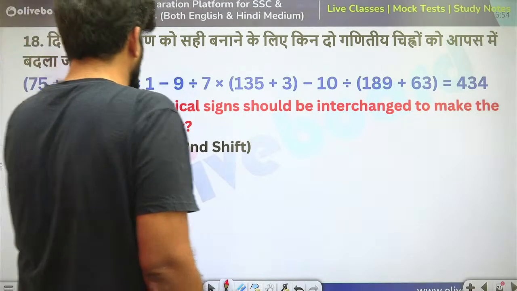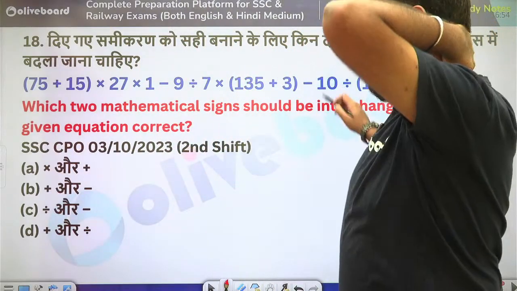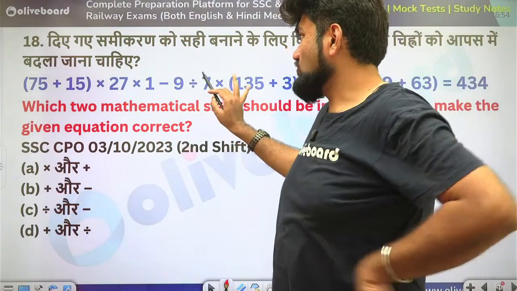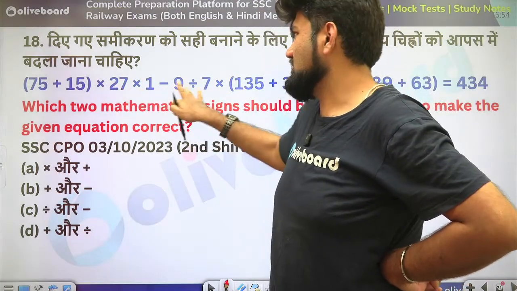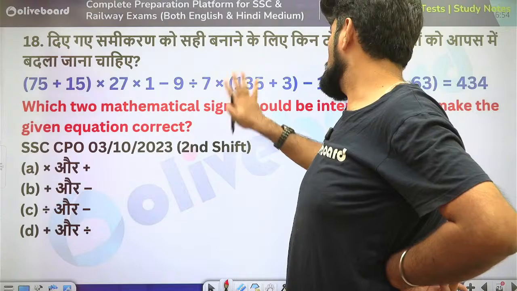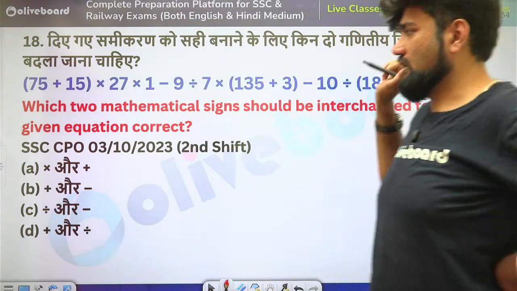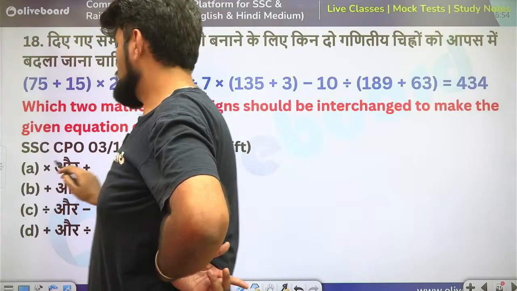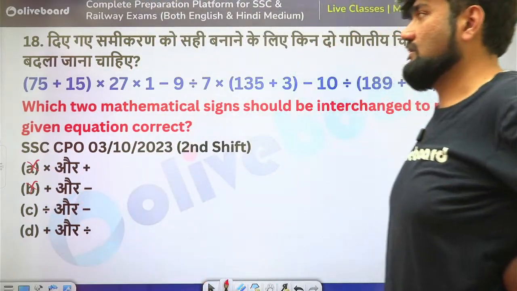Okay, again, it's a very long equation. So check here that if we see, let's observe for the division sign. So 9 divided by 7, because this is not a part of anything else. 9 divided by 7 is not useful to us. 189 plus 63, 10 divided by this is not useful to us. So division is definitely going to go. So these two are not going to be my options. I have option C and option D. Divide minus and divide plus.